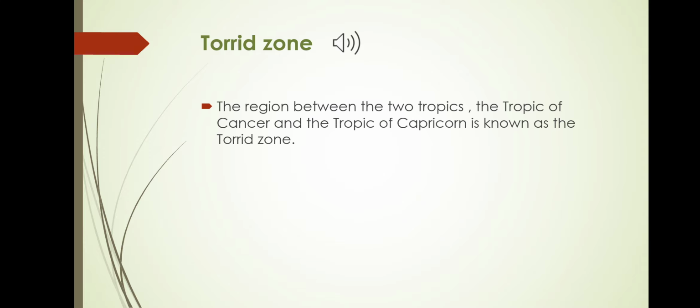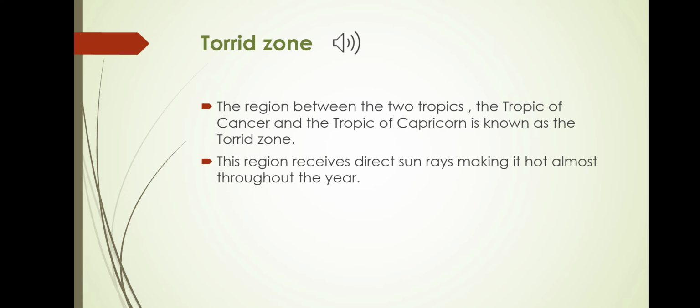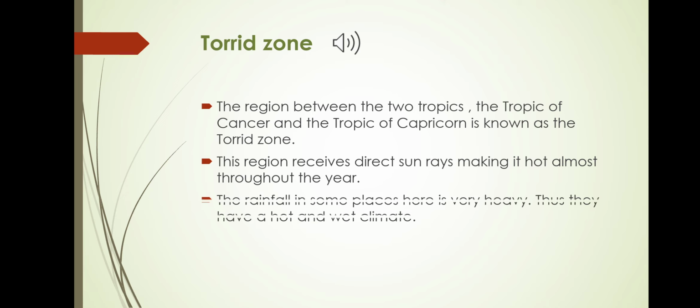Torrid zone. The region between the two tropics, the Tropic of Cancer and the Tropic of Capricorn, around the equator, is known as the torrid zone. This region receives direct sun rays, making it hot almost throughout the year. The rainfall in some places here is very heavy, and thus they have a hot and wet climate throughout the year. The torrid zone is also called the tropical zone.